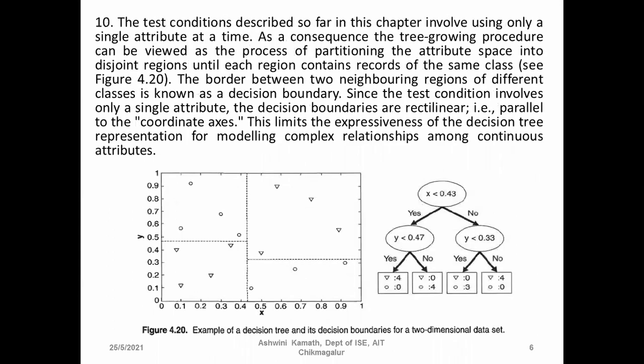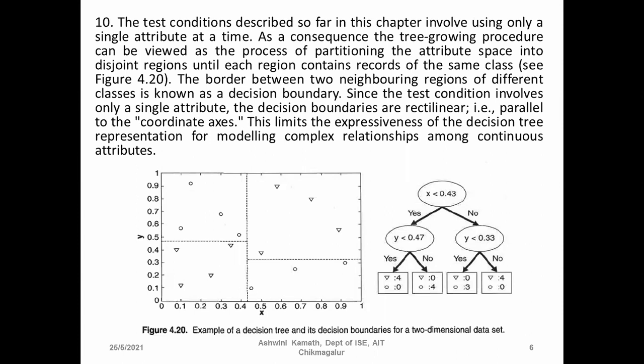The 10th one is that the test conditions described so far in this module involve using only a single attribute at a time. We consider a single attribute, check its value, and depending on that value we split. As a consequence, the tree growing procedure can be viewed as the process of partitioning the attribute space into disjoint regions until each region contains records of the same class.